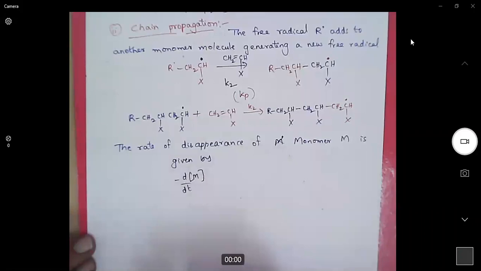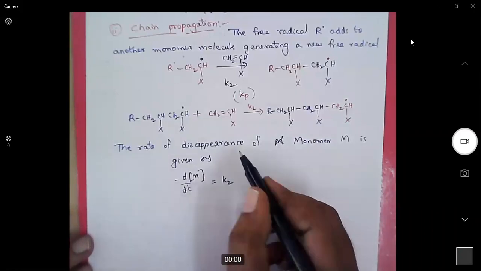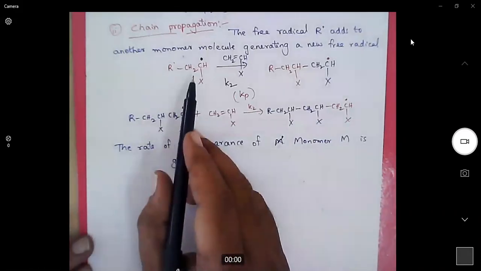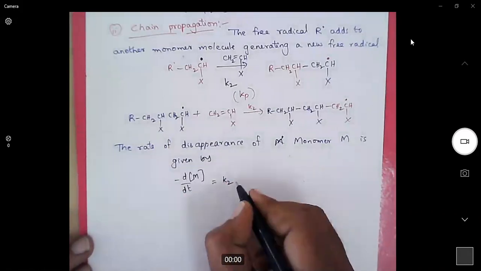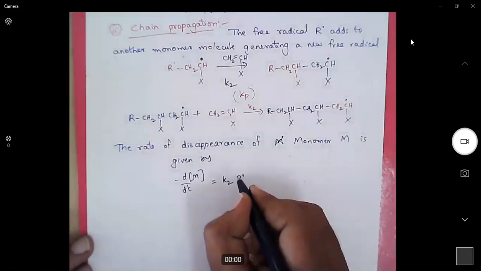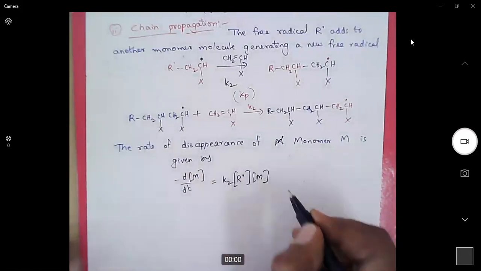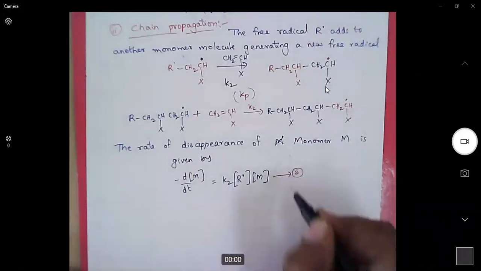Rate of disappearance of monomer is equal to some rate constant, here it is K2, and then R radical and then monomer. The rate of disappearance of monomer is given like this.